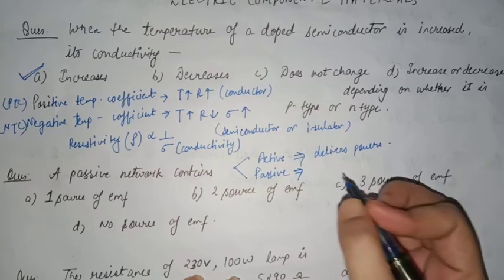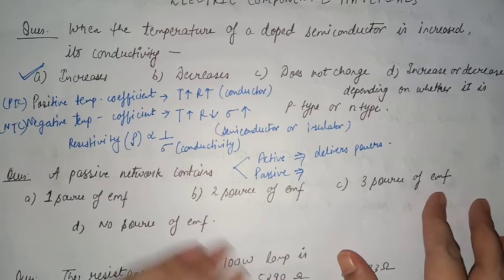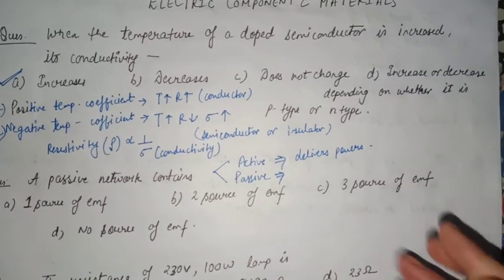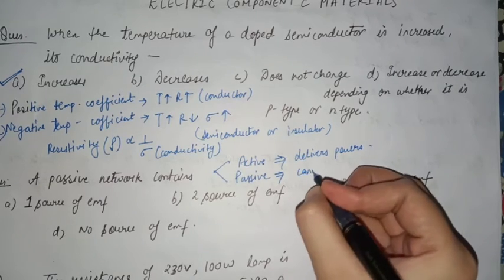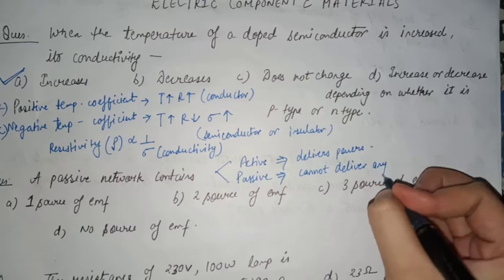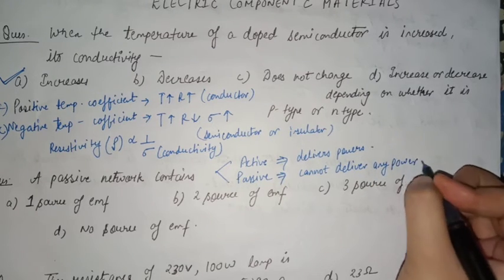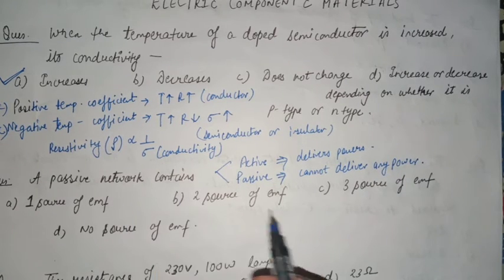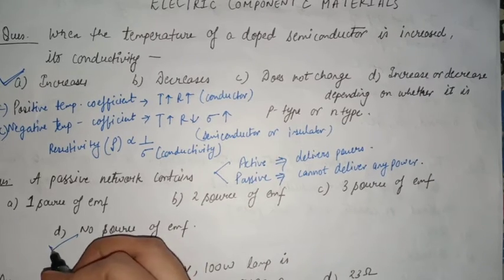And passive sources are those which are not able to deliver any power. So a passive network contains no source of EMF.